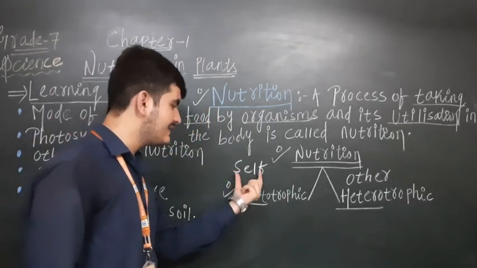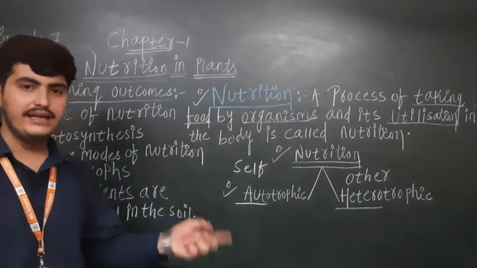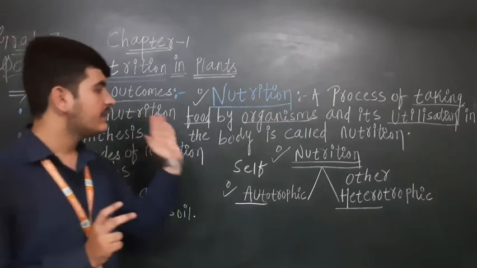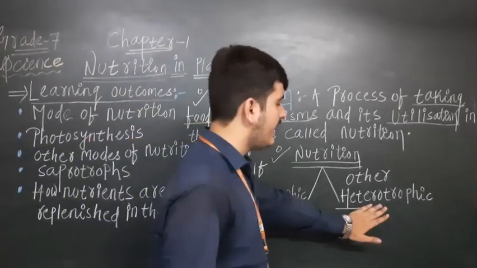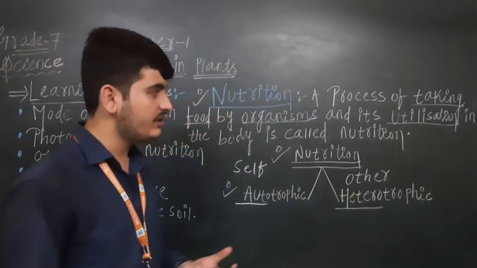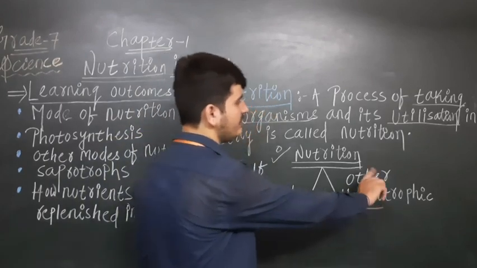Auto word means self and trophic means nourishment. Self nourishment equals autotrophic. So in this kind of nutrition, only plants are included. Second one is heterotrophic. Hetero means other and trophic means nourishment. So self nourishment, and dependent on some other nourishment.